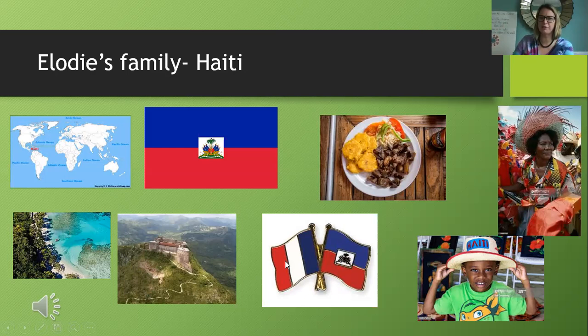I put this picture in here because there's the flag from Haiti. And then there's a French flag again. Do you know why, kindergarten? People speak French, English, and Creole. But yes, so there's a lot of French speaking going on in Haiti.